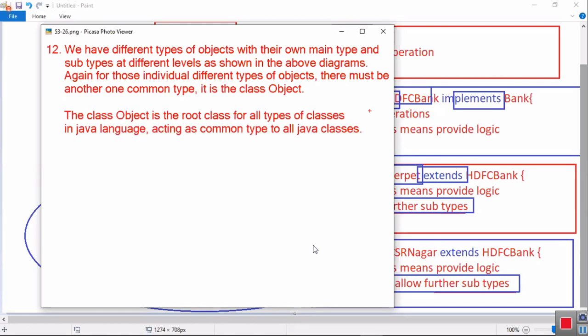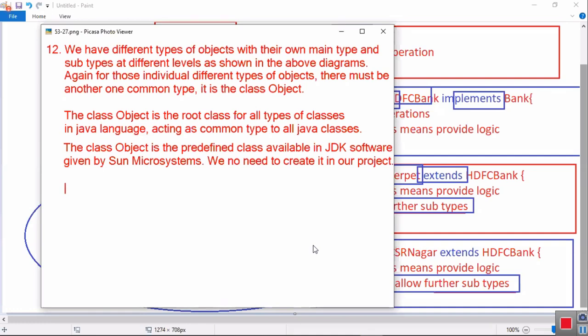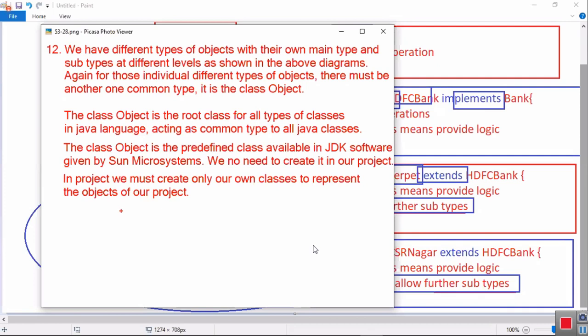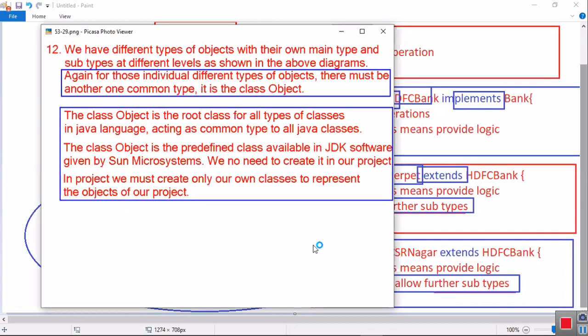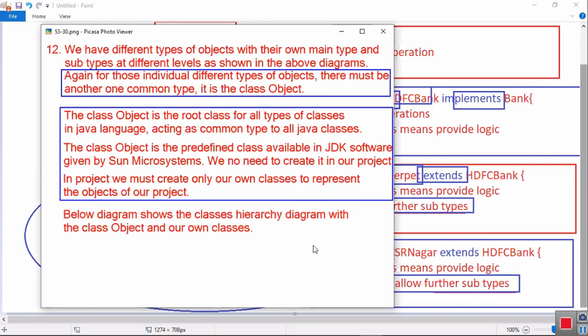The class Object is the root class for all types of classes. In Java, if you create any class, every class is a subclass of what now? Object class, acting as a common type to all Java classes. In Java, Object is the predefined class available in the JDK software given by Sun Microsystems. We need not create it in our project. Don't try to create it, okay? In projects, we must create only our own classes to represent the objects of our project.